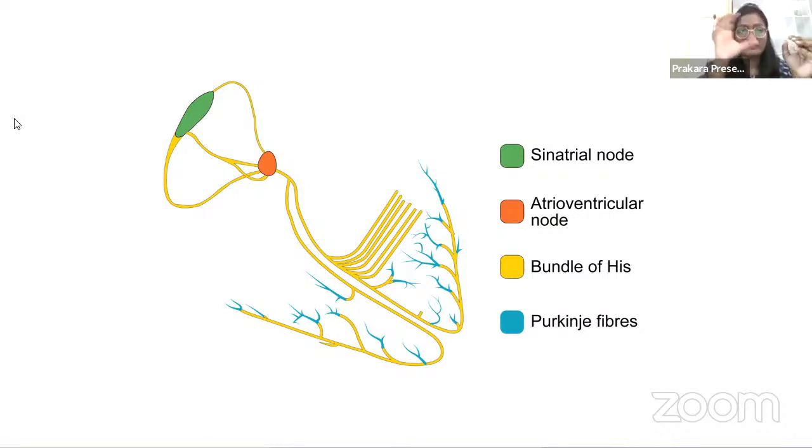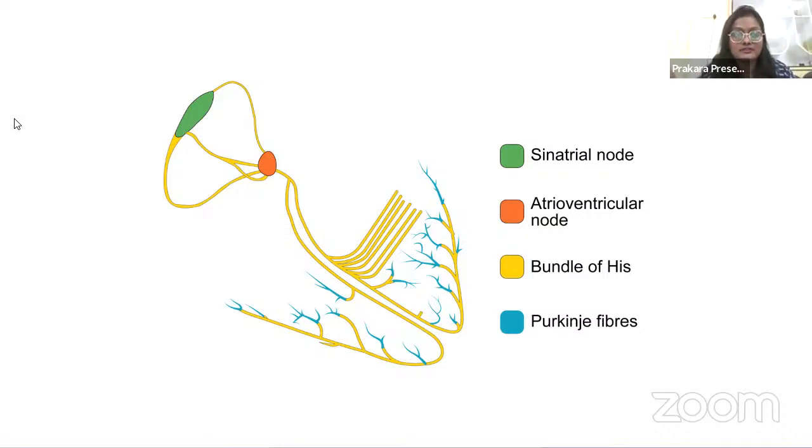So, as the pathway, we have seen the impulse traveling from the SA node, AV node, bundle of His, left and right bundles, then the Purkinje fibers. As it is traveling through each structure, it will initiate an activity at each structure such that finally the heart is able to pump the blood. The blood filled in the heart can come out and travel into different parts. So every area wherever the electrical activity is happening in the heart is directly linked to the activity of pumping of the blood from the heart.